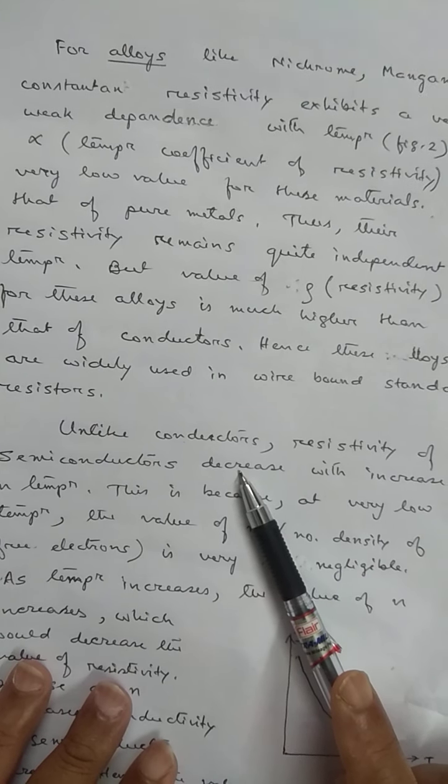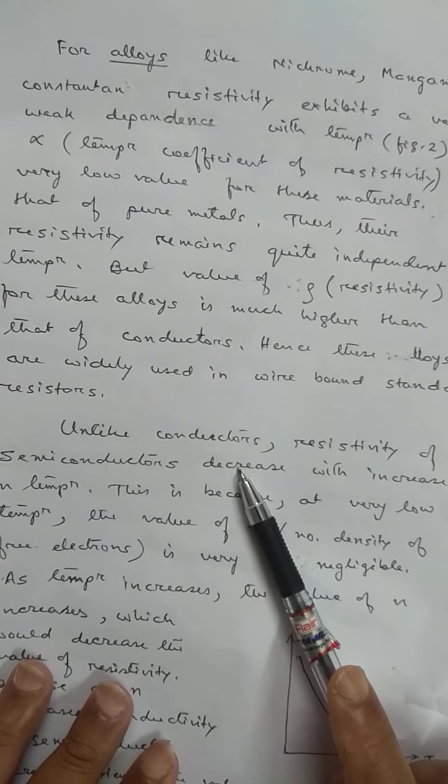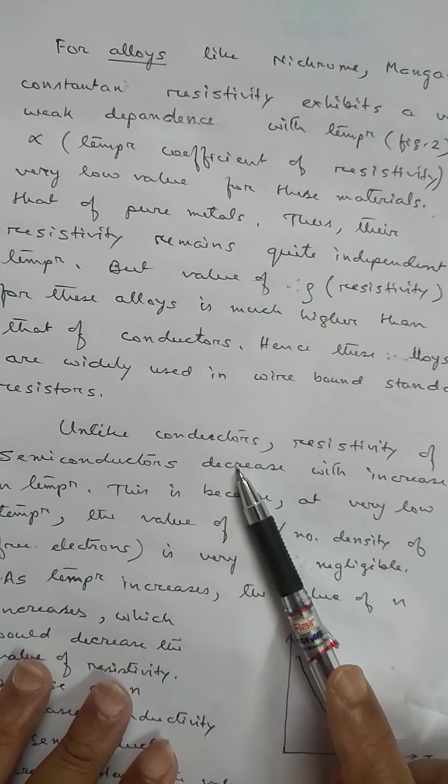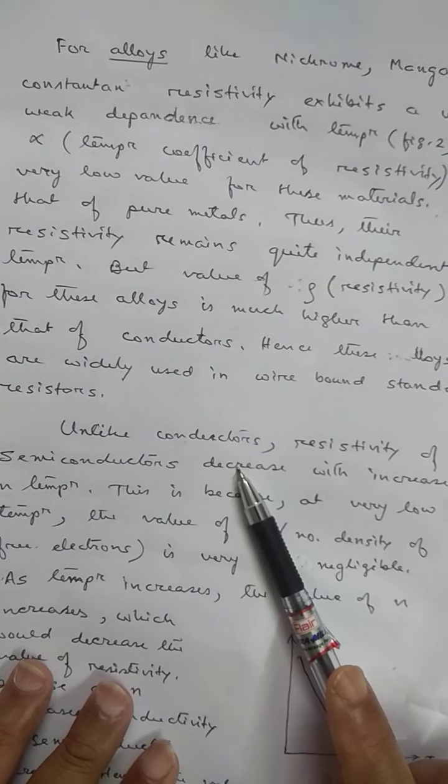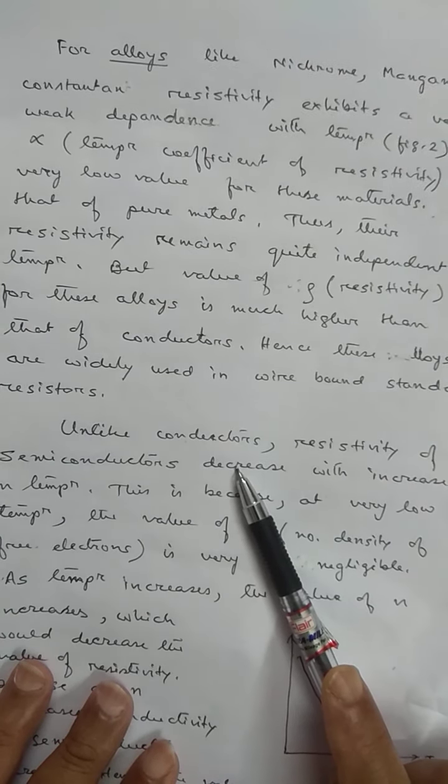So this is the reason why pure metals are never used to make the coil of a heater as well as standard resistors.